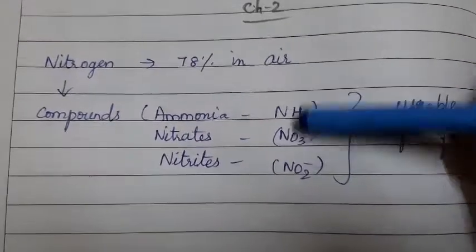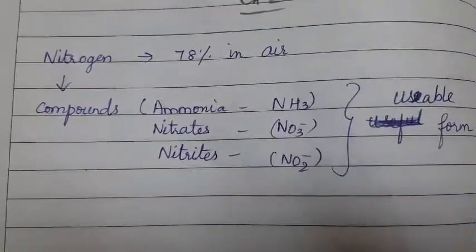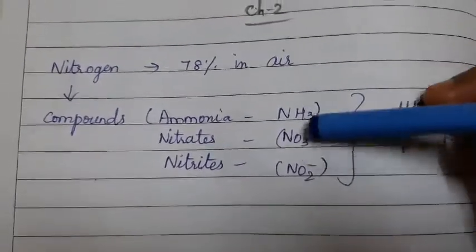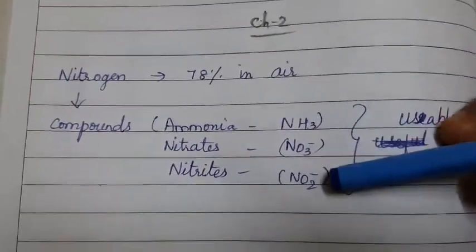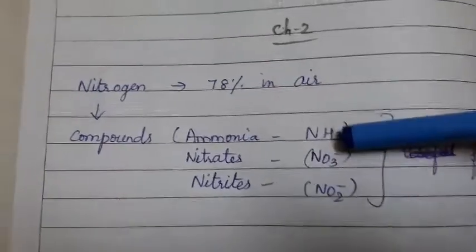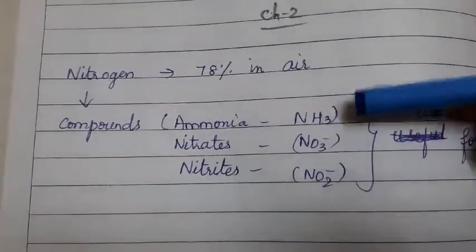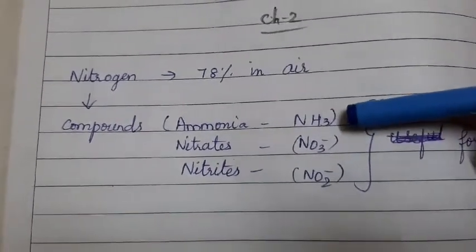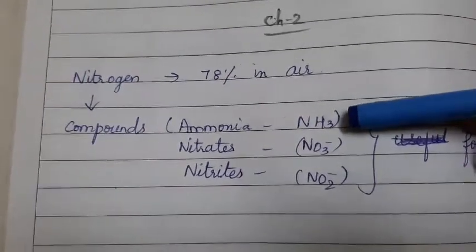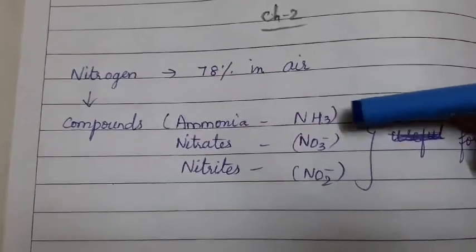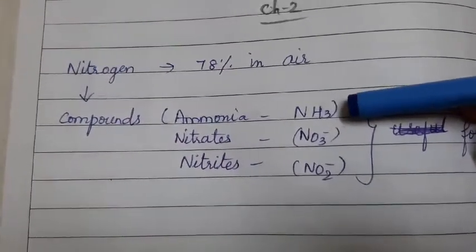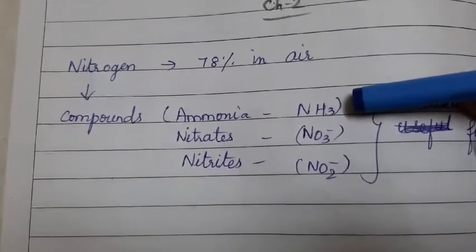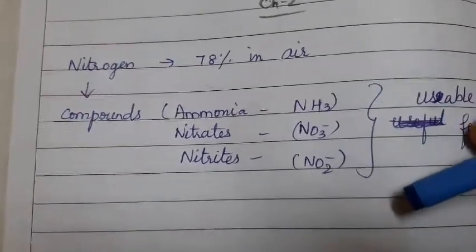So how are these compounds going to help the plants and animals? How will ammonia be useful to the plants? Nitrates and nitrites? You have already learnt in chapter 1 that ammonia is a fertilizer. And the rhizobium bacteria helps in fixing the nitrogen for the plants to absorb nutrition. Yes or no?